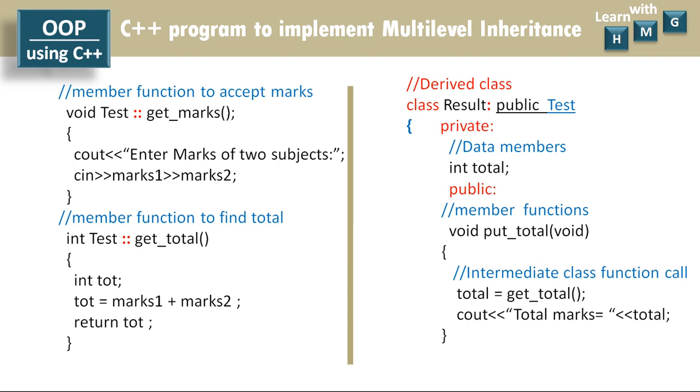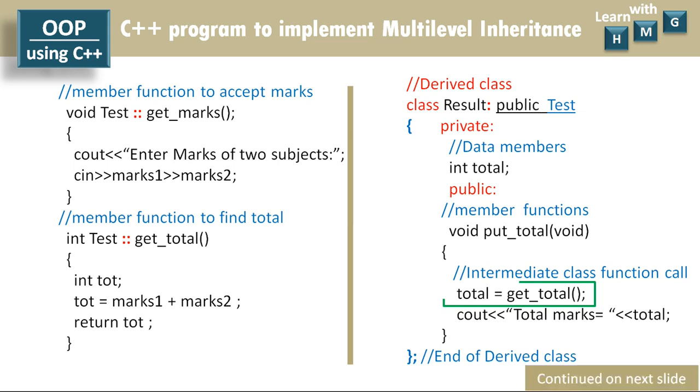End of the putTotal function, and here this total is equal to getTotal. This is the nesting of member functions. One member function is called within another member function. End of derived class. So like this, now we have finished all three definitions of all three classes.